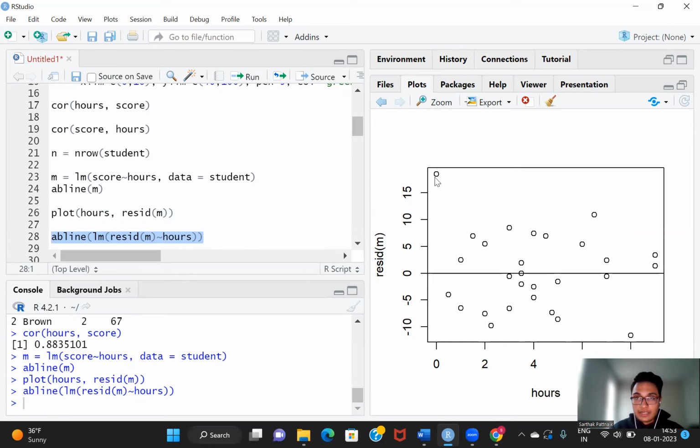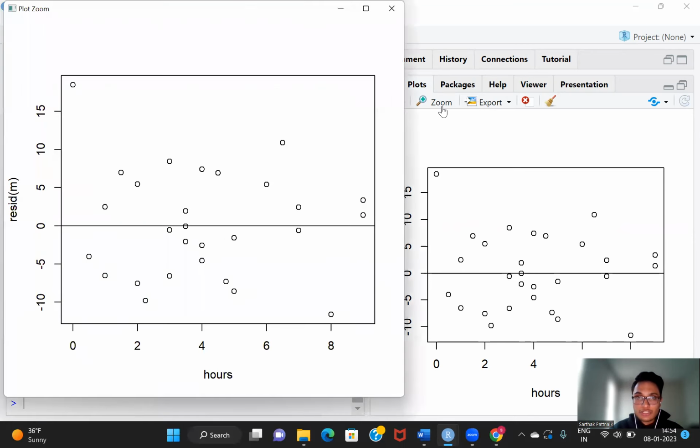So now you can clearly see this point right here. This is basically an outlier along the y direction. I don't see any particular outlier along the x direction because of the kind of distribution that is there. So I only see one outlier here along the y direction.